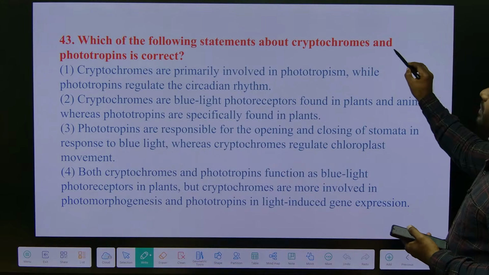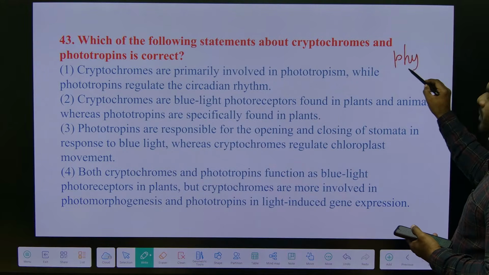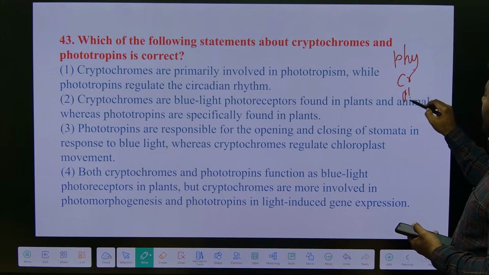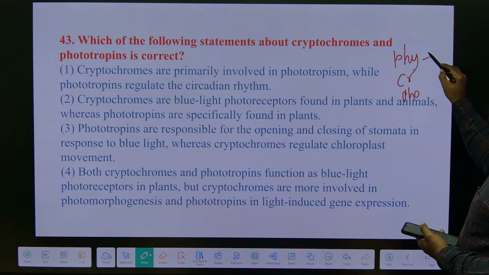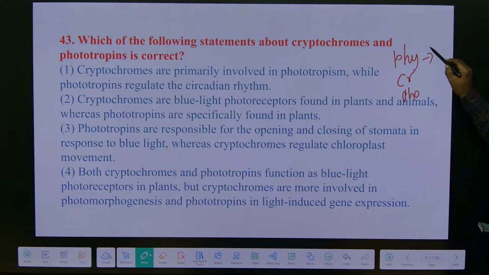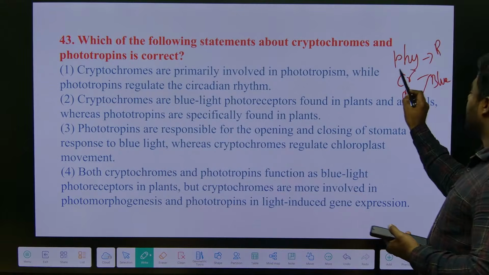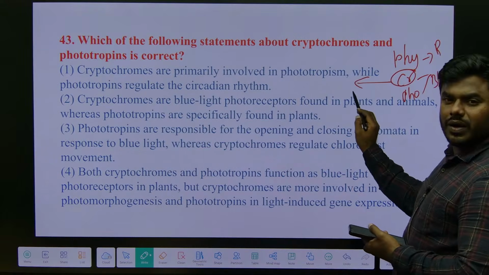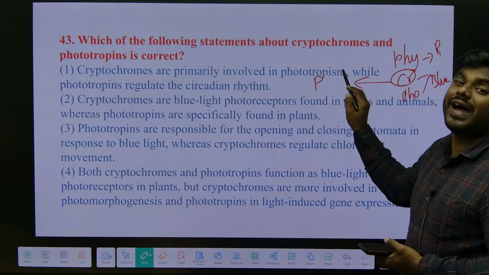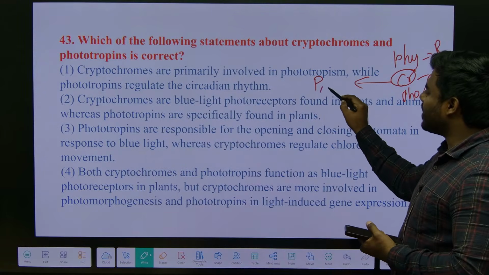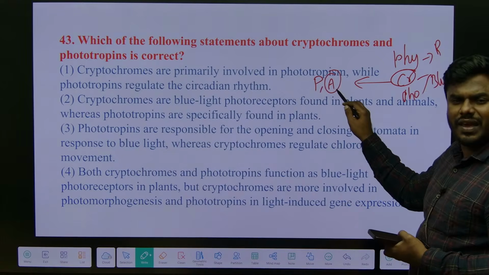What are the three pigments we have studied? Phytochrome, cryptochrome, phototropin. Phytochromes respond to which light? Red light. Cryptochromes and phototropins respond to blue light. Correct? Remember, cryptochromes are found highest in plants, and in little concentration they are also found in animals.